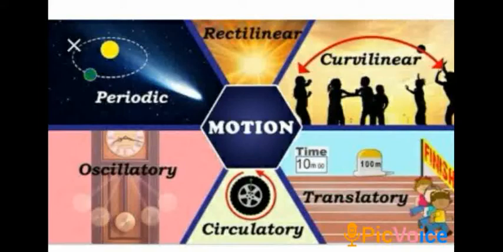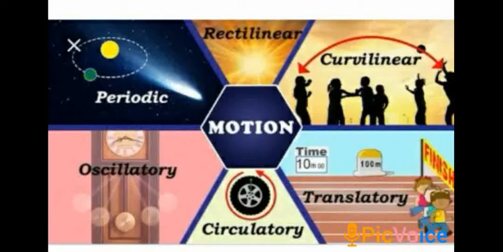Now rotatory motion. If a body moves or spins about a fixed axis without changing the radius of its motion, it is said to be in rotatory motion. Means if an object is moving without changing the radius of its motion, then we can say that it is in rotatory motion. For example, the movement of the fan, the motion of the potter's wheel.